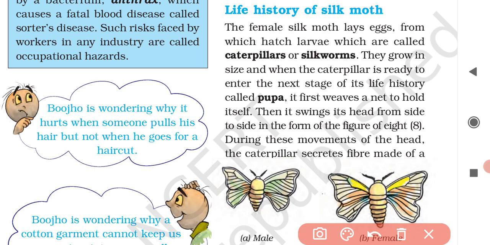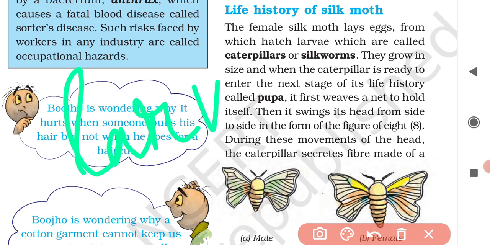Then the eggs hatch to form worm-like larvae, and the larvae of silk moth are called caterpillars or silkworms.